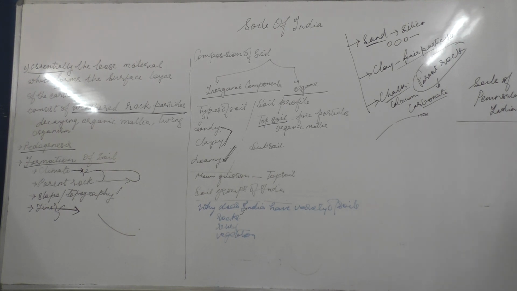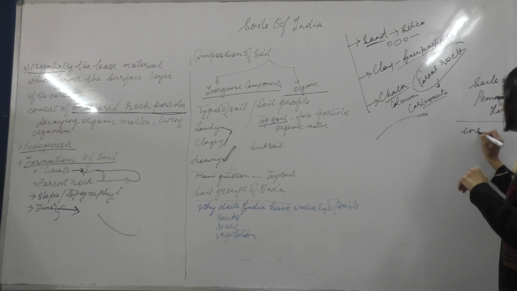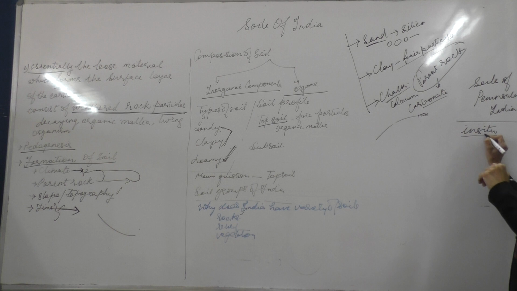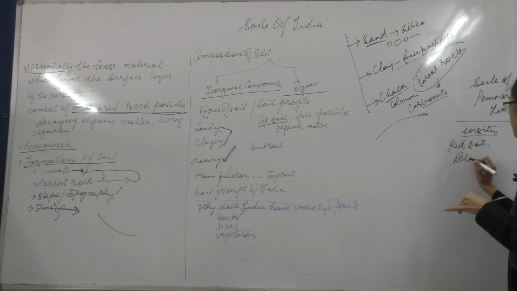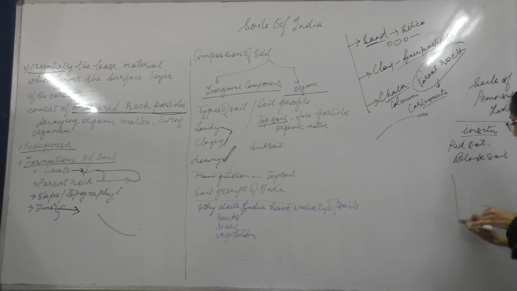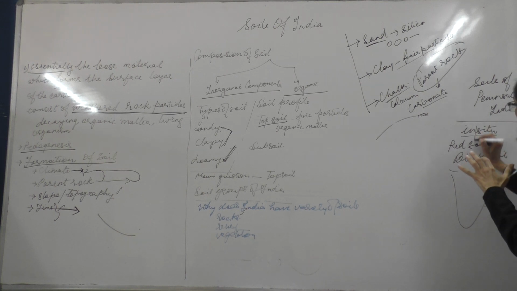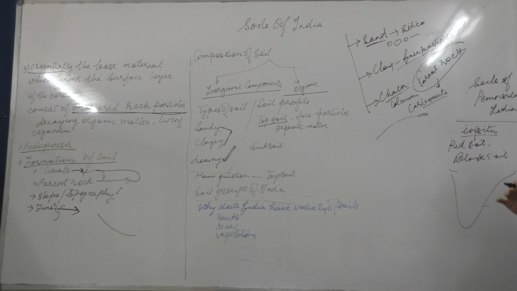While in southern India, the soils are those which have been formed in situ, in the place where the rock exists. We call it in situ soil. The place where the rock exists, there itself the soil is formed. Say the red soil, the black soil. They are formed in regions wherever the parent rock exists. The black soil is formed in the region where the lava rocks existed. That means in the place where the rocks actually exist.